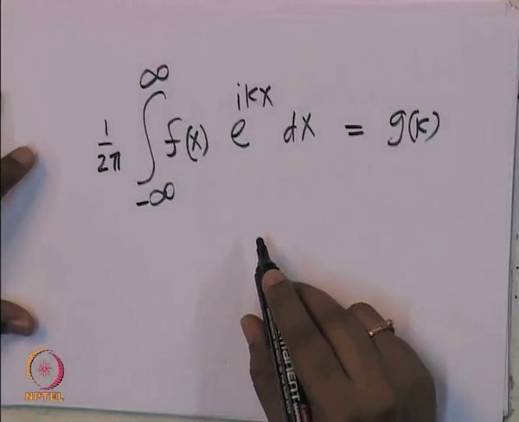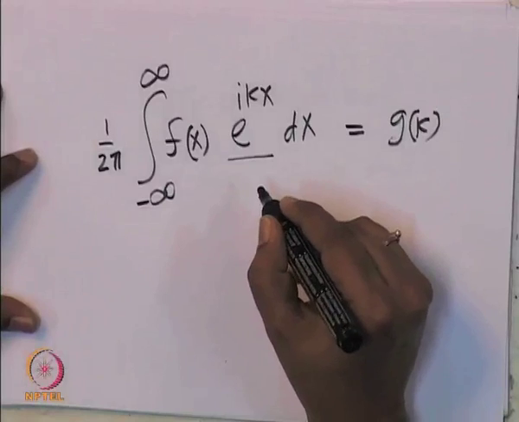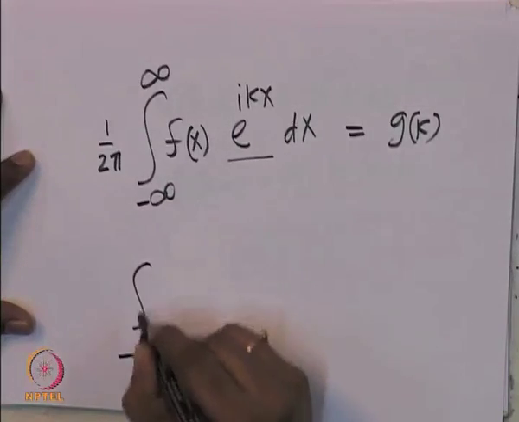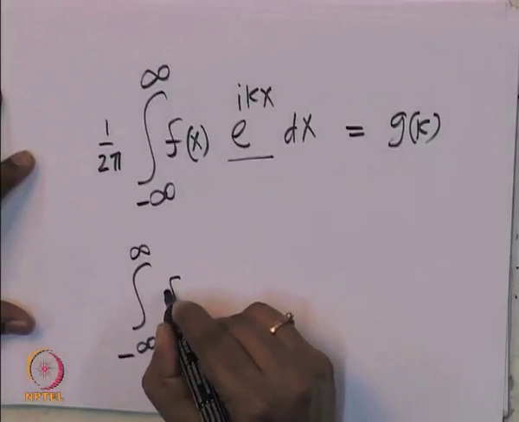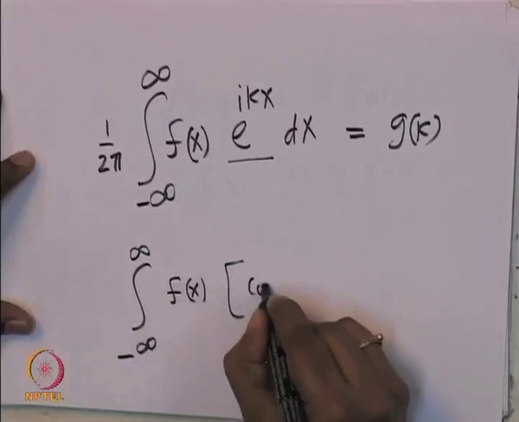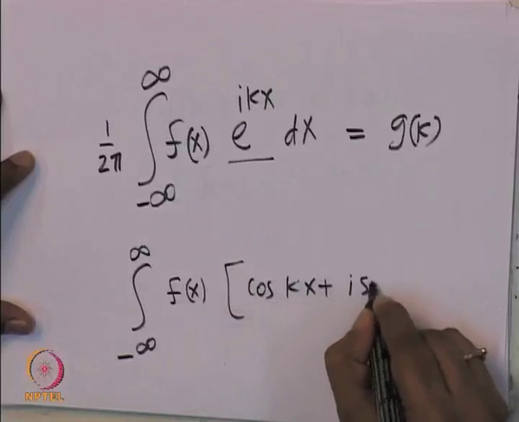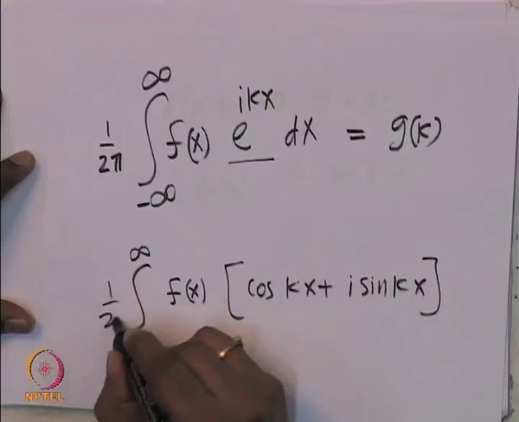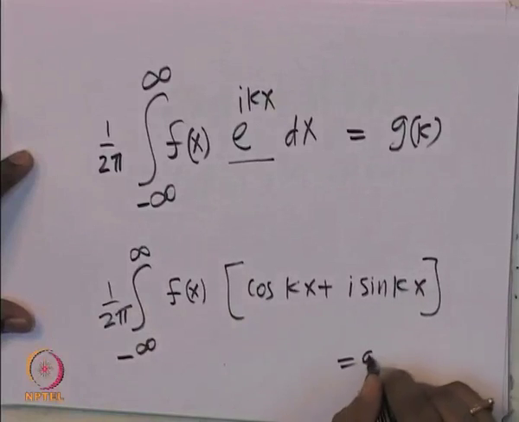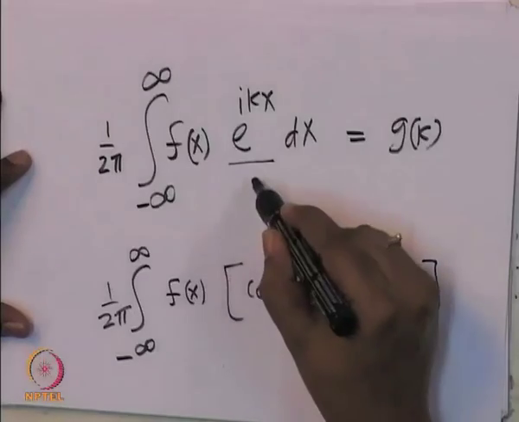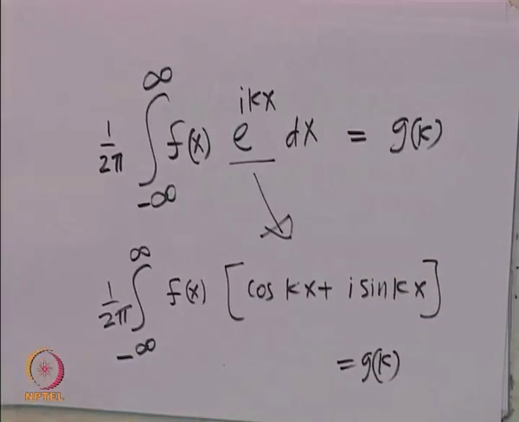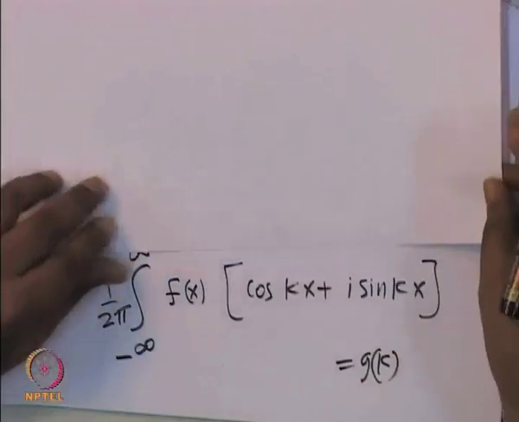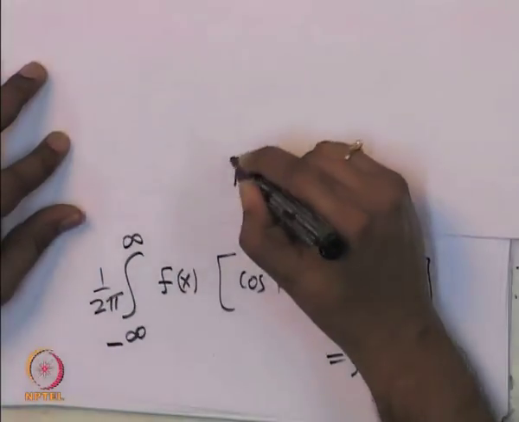Now, one can write e power I k x as cos k x plus I sin k x. So, this is the integral from minus infinity to infinity of f of x into cos k x plus I sin k x, times 1 by 2 pi. So, this is also g of k, because e power I k x can be written as cos k x plus I sin k x. If you know cos k x plus I sin k x, we can rewrite this essentially as